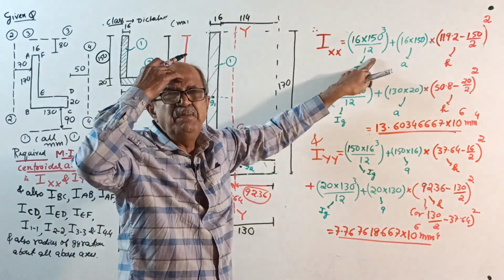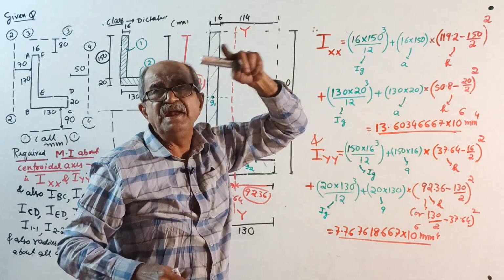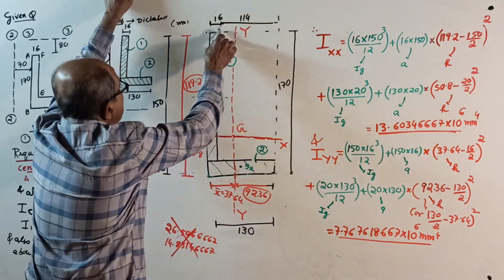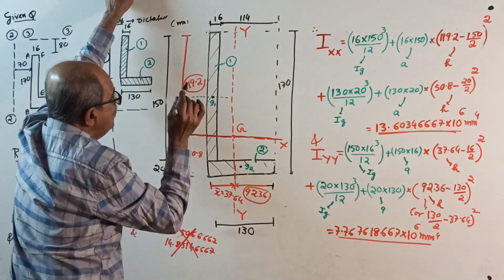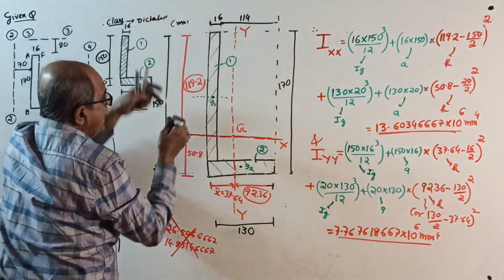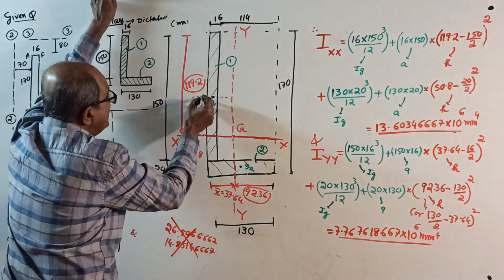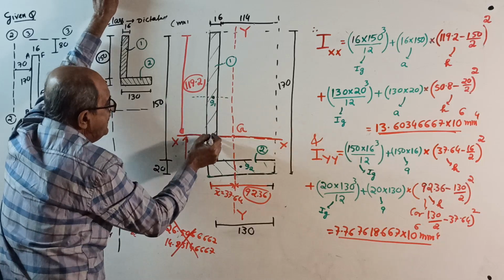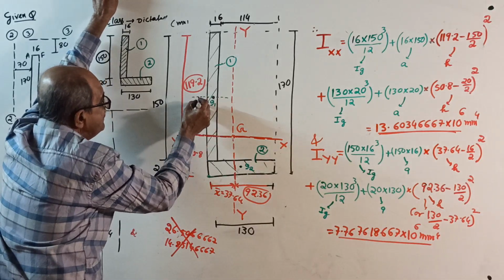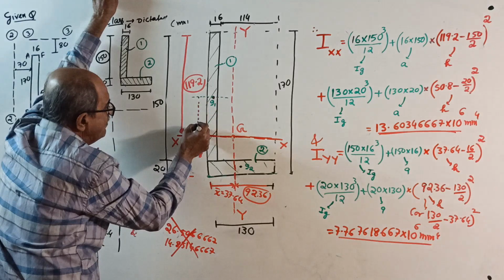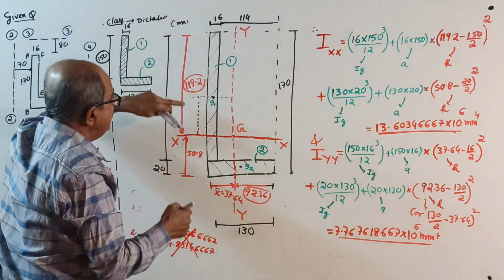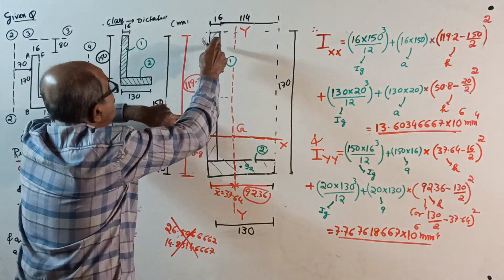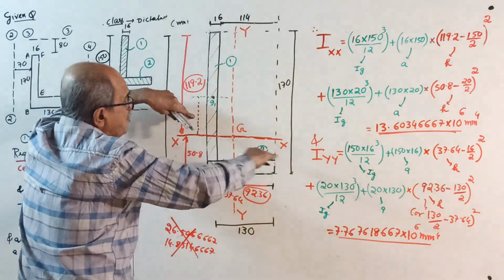This is told many times for a rectangle: parallel side into perpendicular side cubed by 12, that is IG, plus area, 16 into 150, into the distance from the centroid of the component G1 to the required axis, perpendicular, that is this distance squared. Make a light line and write here: this is the distance H to be considered for part number 1 when you find I about XX.